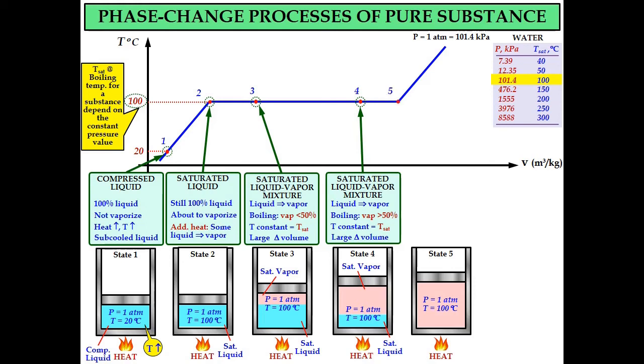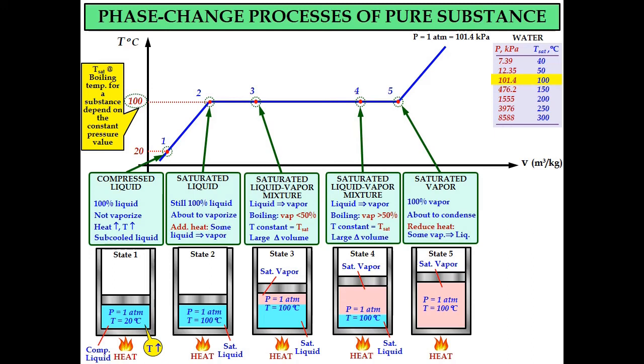State number 5 is considered as saturated vapor, where if you look at the schematic diagram, no liquid water is available in the cylinder, 100% is saturated vapor. So at this state of saturated vapor, 100% vapor, no liquid water, the condition is about to condense.